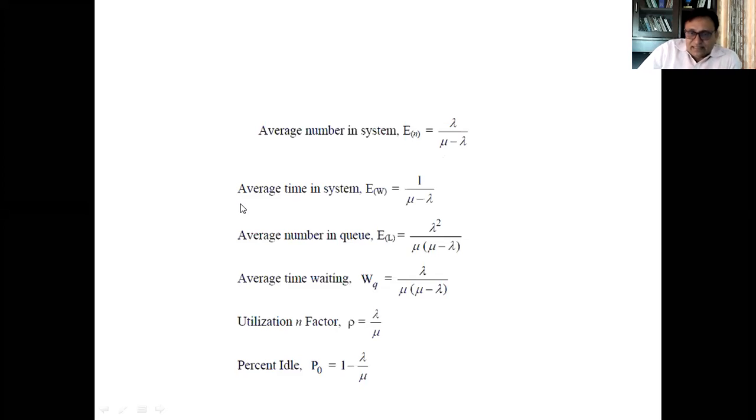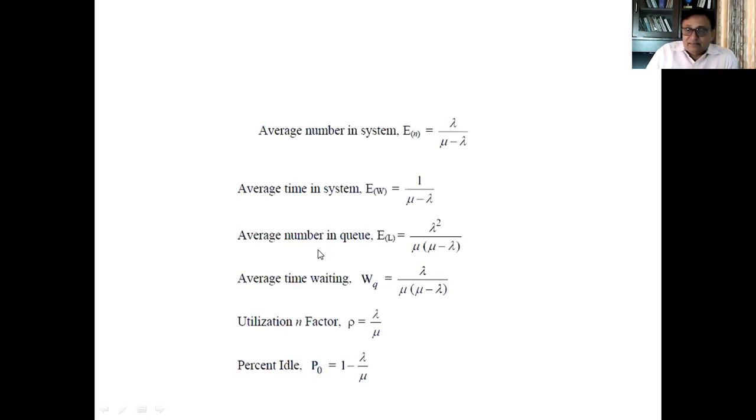Now, second, what is the formula for the average time a person spends in the system? First, we calculated the average number of customers in the system, which is denoted with E(N). Here E is expected and N is the number of persons in the system. So the expected number of persons in the system is lambda over mu minus lambda. The average time a person spends in the system is E(W), where W is the waiting time in the system. The formula is 1 over mu minus lambda. So this formula we will be remembering.